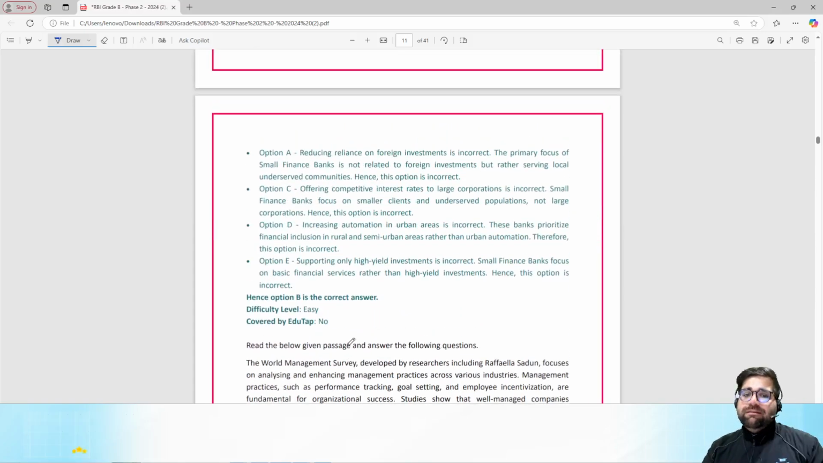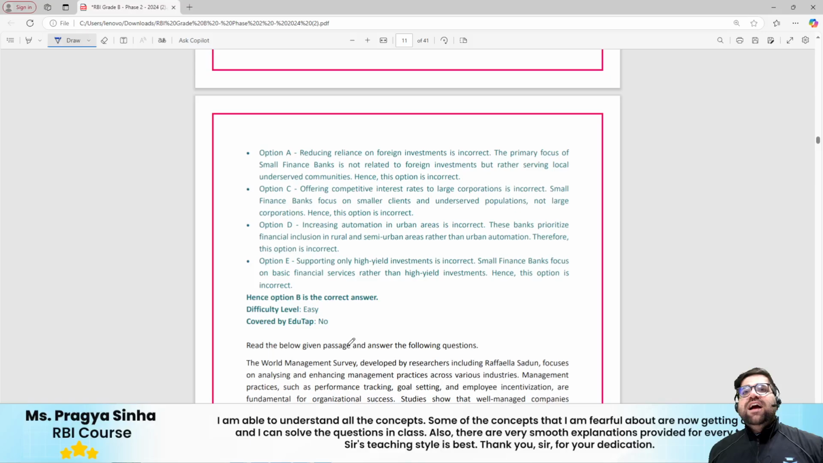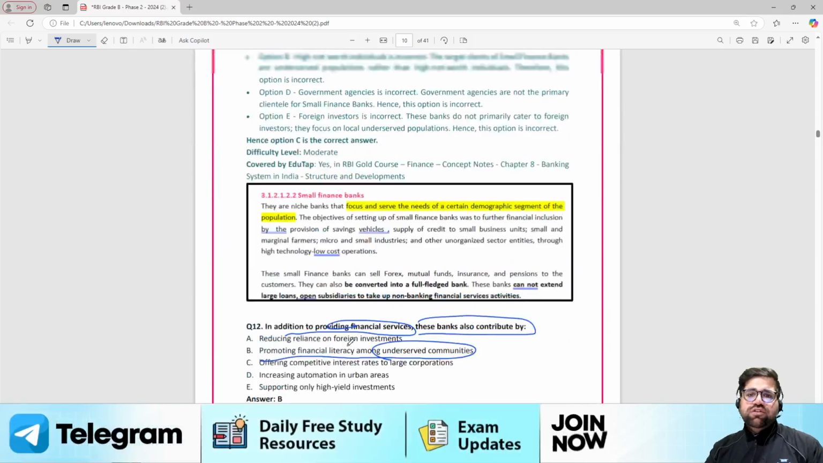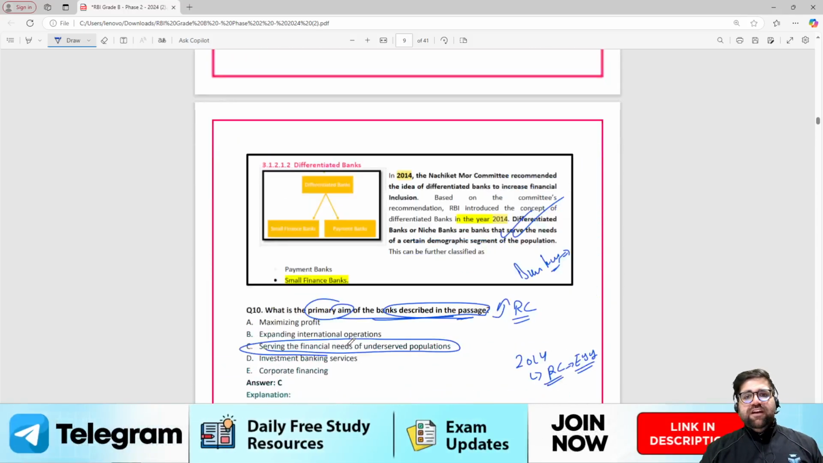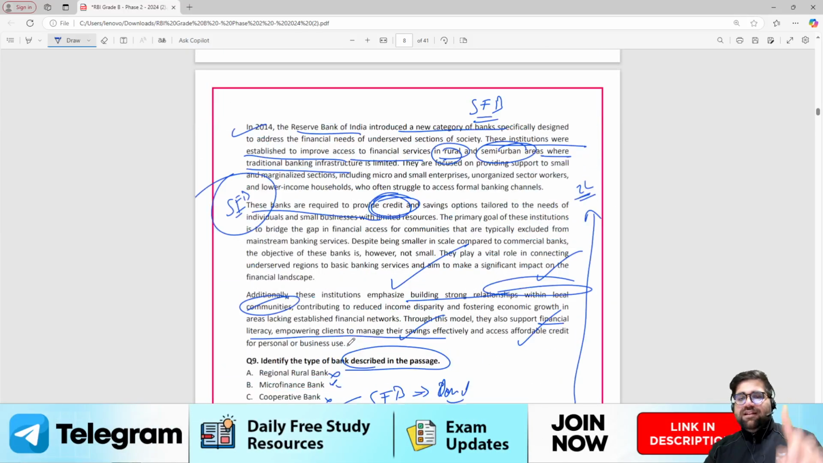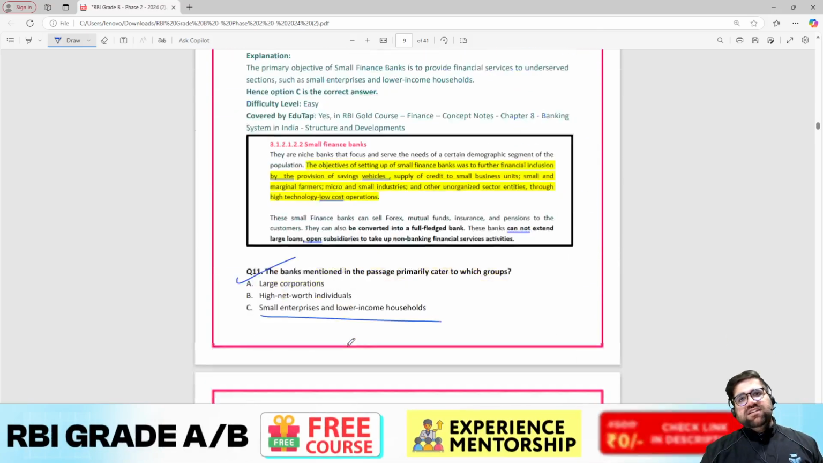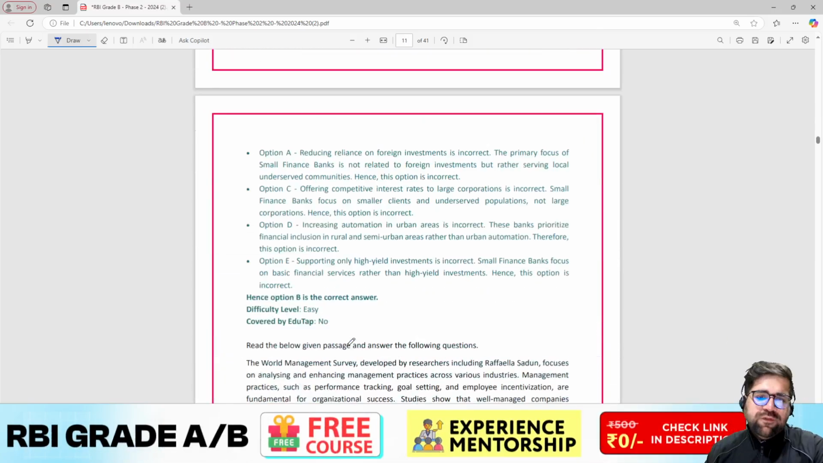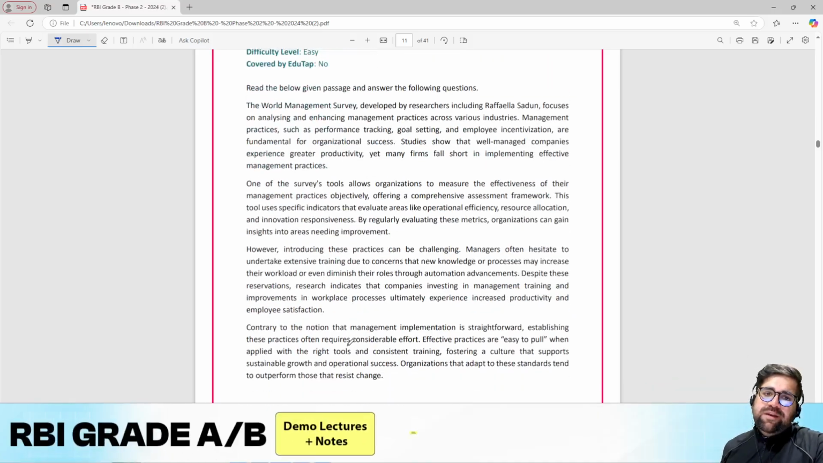So again, the passage tells you what the answers are, so you just have to stay calm and answer the questions. Now make sure, my friend, this question was duly covered in the EduTap course in the chapter of banking and financial system. Okay, moving forward to the next question, which is your World Management Survey.